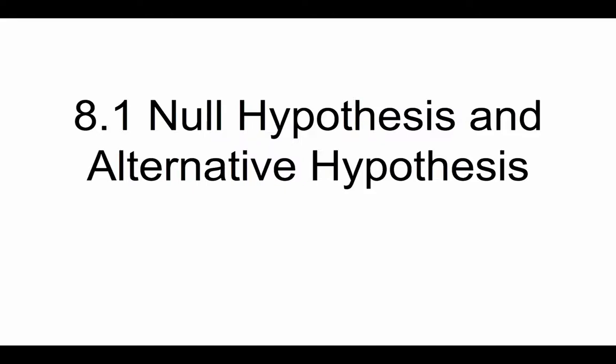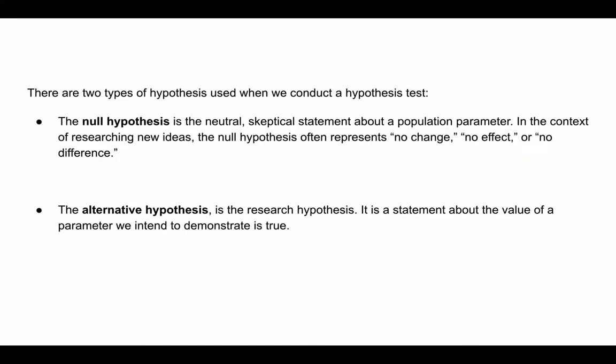Hypothesis and alternative hypothesis. When we conduct a hypothesis test, we will have to choose between two claims, the null hypothesis and the alternative hypothesis. The null hypothesis is the neutral, skeptical statement about a population parameter. In the context of researching new ideas, the null hypothesis often represents no change, no effect, or no difference. It's sort of like the standard.